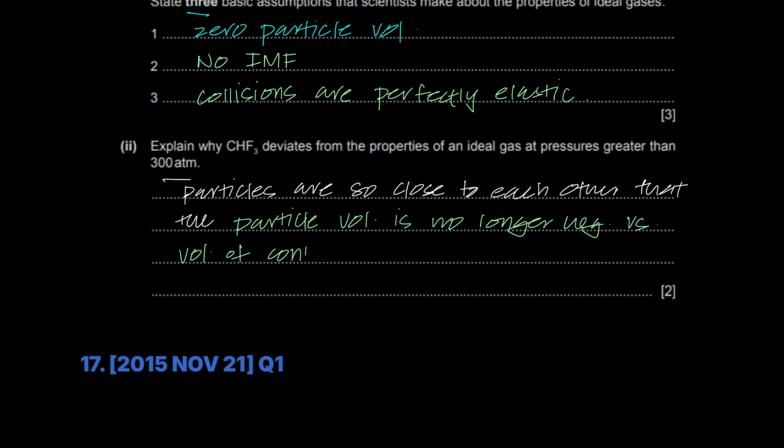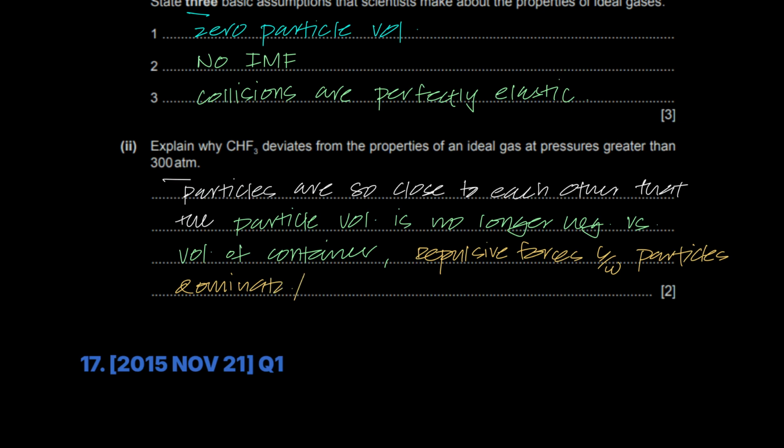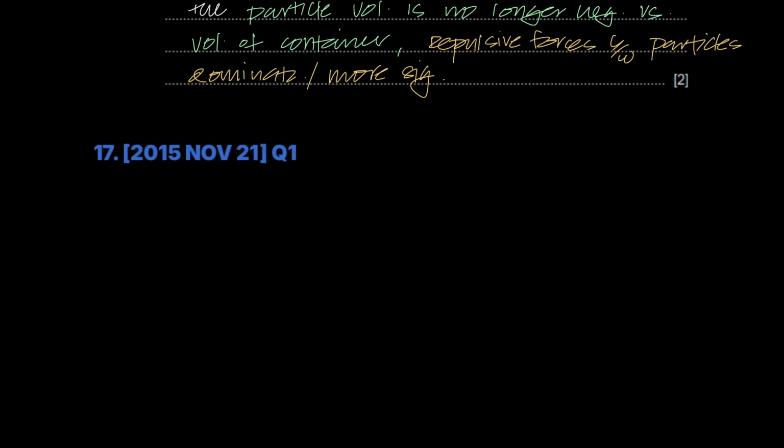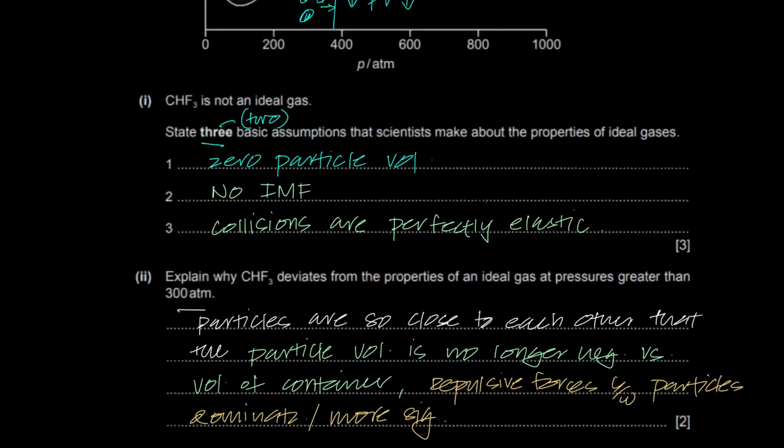And number two, that the IMF, or the repulsive forces between particles, now because they are so close together, the repulsive forces between particles dominate, or you could say they are more significant, and thus it deviates more. That's it. We've discussed the repulsive forces and attractive forces idea through graphs in our live class. And so we're done with 2018.